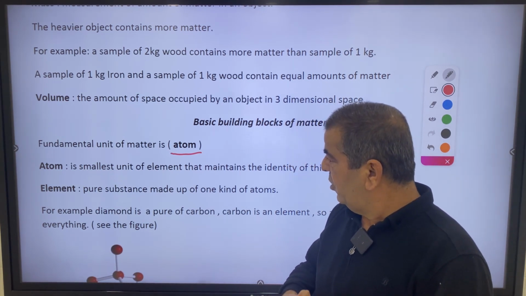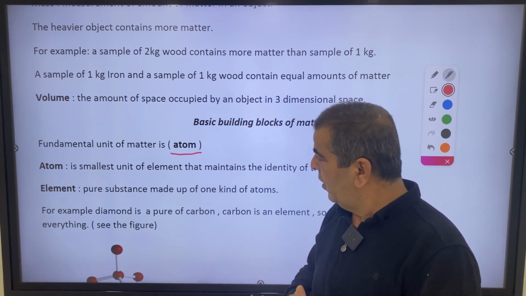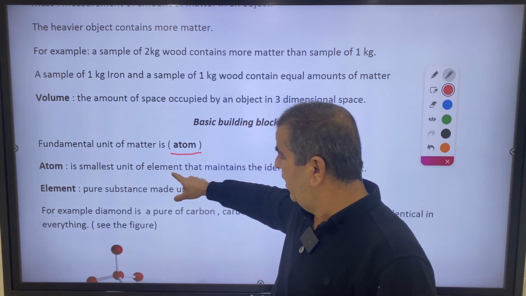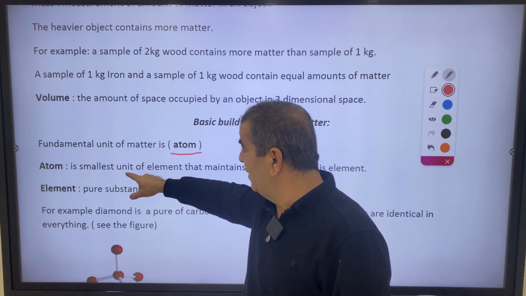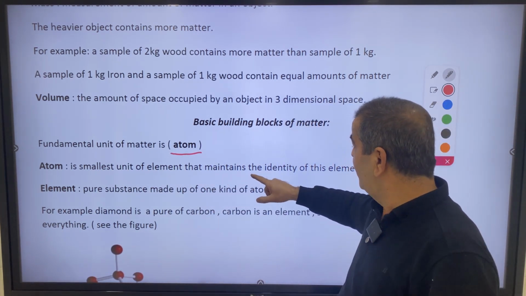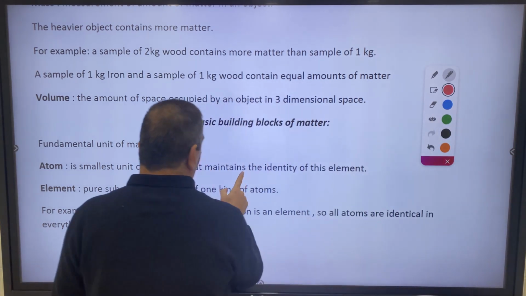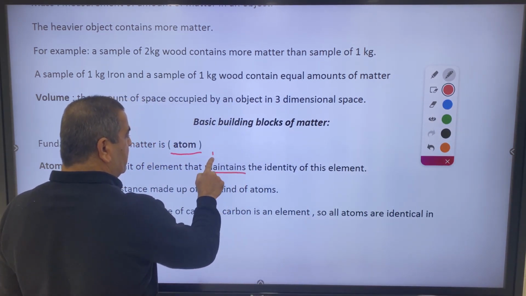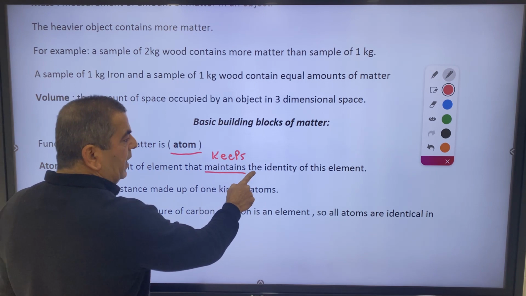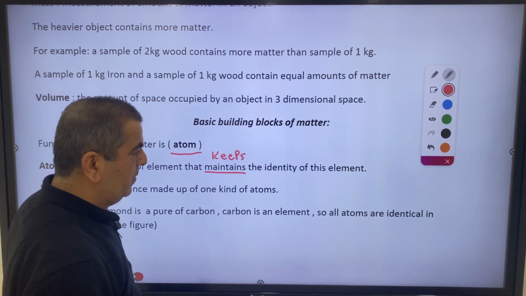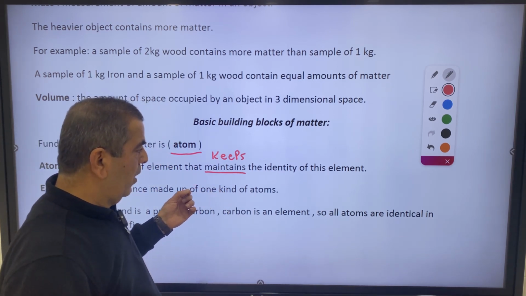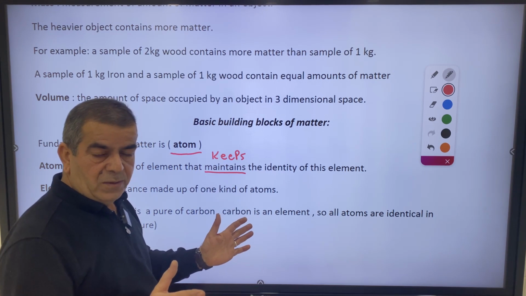Now let's have the current definition for atom. It is written here: atom is the smallest building unit of an element that maintains the identity of the element, which means one atom of an element has the same identity as a much larger sample of the element.